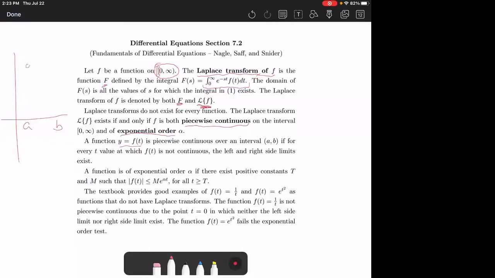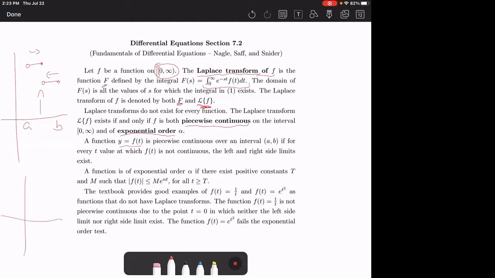So if we have a point where it's not continuous between a and b, such as this point right here, but the left side limit exists and the right side limit exists, then we're good. We're still piecewise continuous.